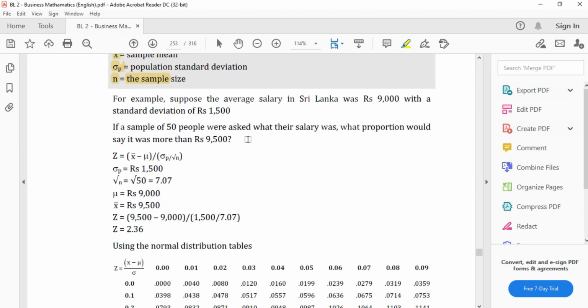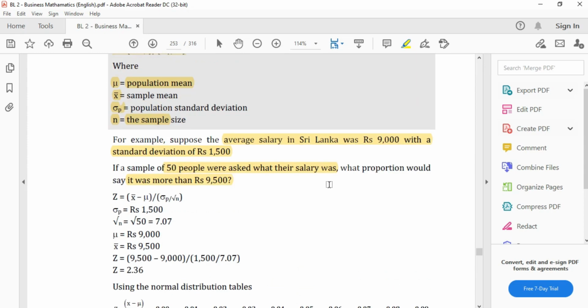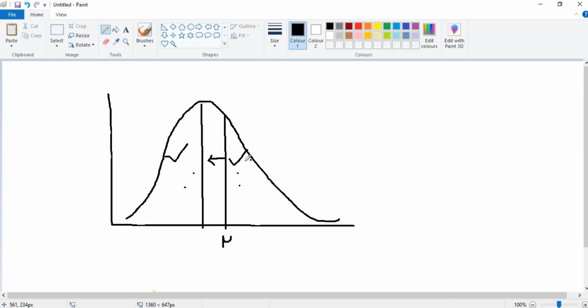Let's look at this example. Average salary in Sri Lanka is 9,000 with a standard deviation of 1,500. Okay. If a sample of 50 people were asked what their salary was, what proportion would say it was more than 9,500? So they are asking the proportion of people who would say that their salary is more than 9,500. We know to find the proportion, we need the z-score, because the z-score can help us find the proportion using the normal distribution table.